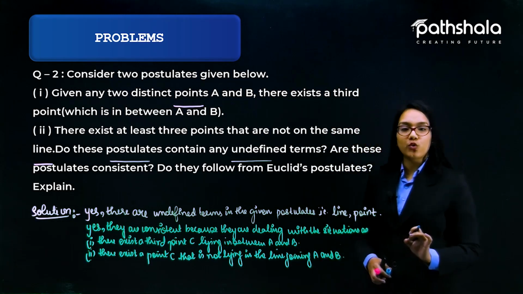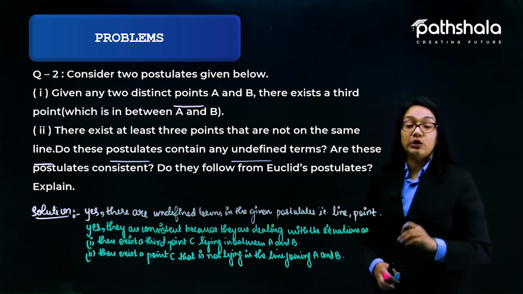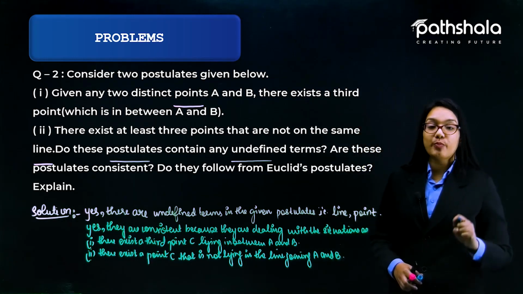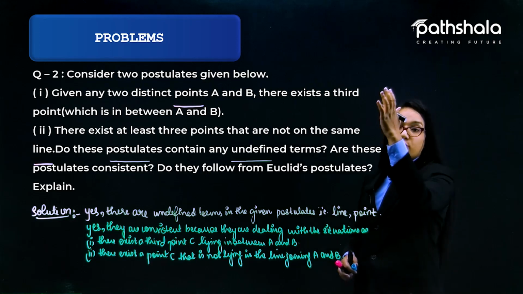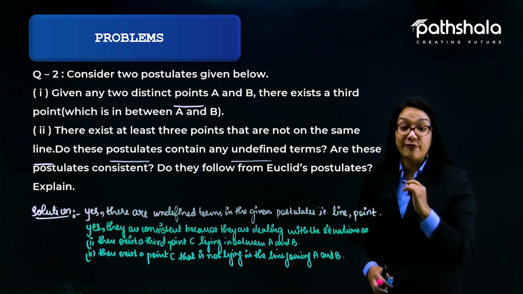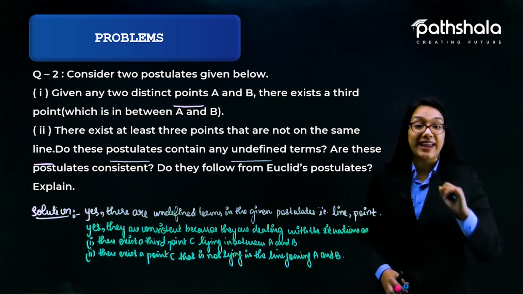Now let's move on to the third one. It says, do they follow from Euclid's postulates? Obviously they are not following from Euclid's postulates, because they are following from Euclid's axioms.